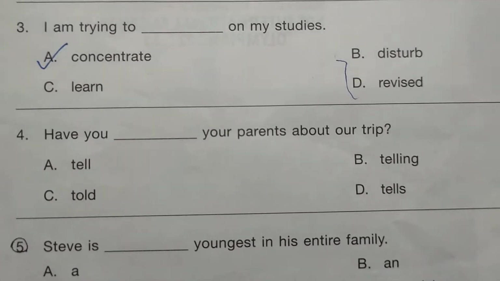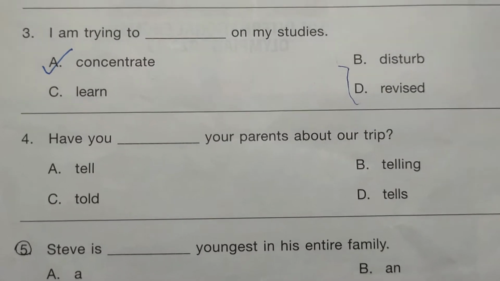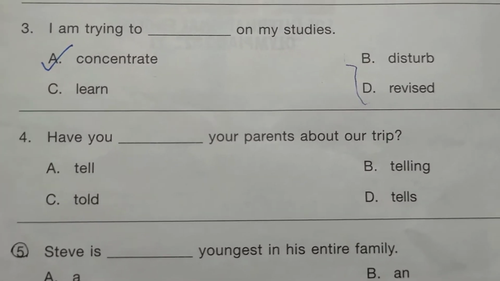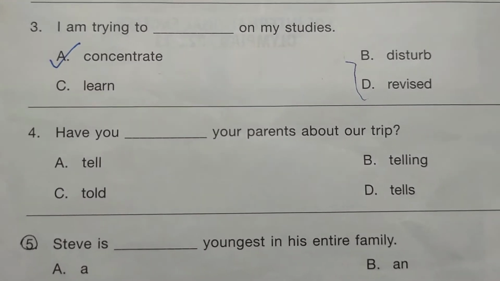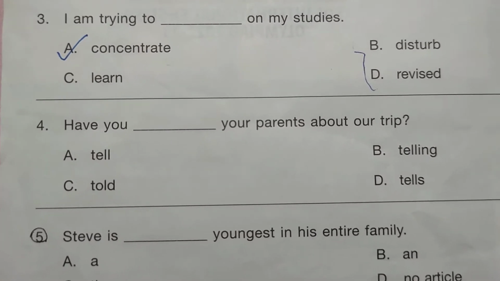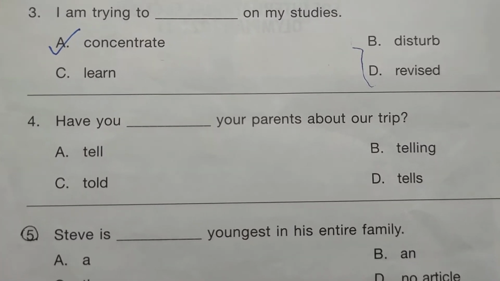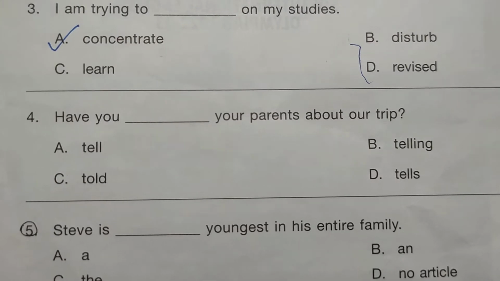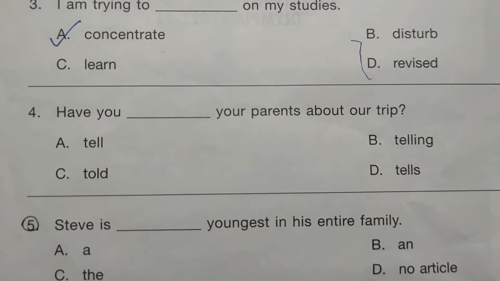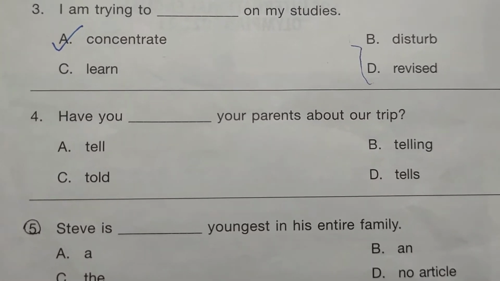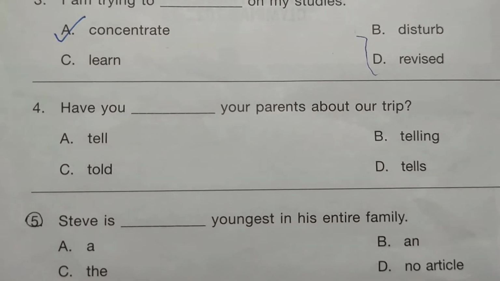The next question is question number 4. Have you dashed your parents about our trip? Option A, tell. Option B, telling. Option C, told. And option D, tells. And the correct answer is option C, told.